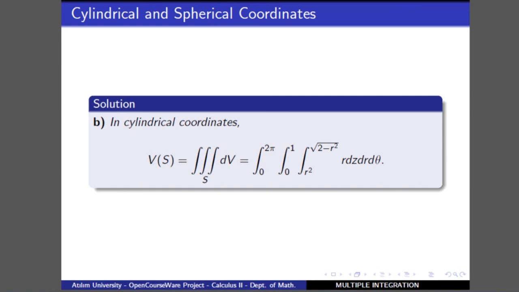If you want to express this volume in cylindrical coordinate system, again we have to make the conversion formulas. In this case, the sphere equation is z equals square root of 2 minus r square, and the paraboloid is z equals r square. R is changing from 0 to 1 and theta is changing from 0 to 2 pi.